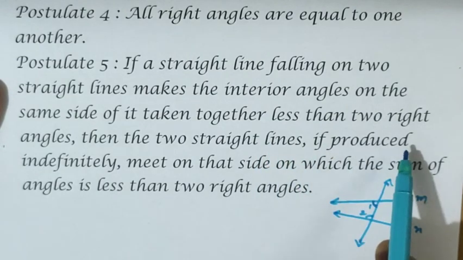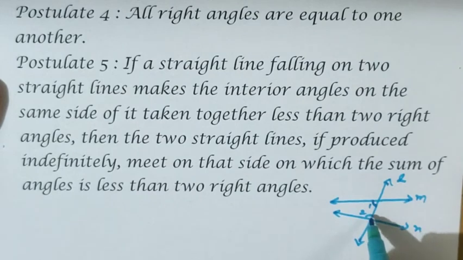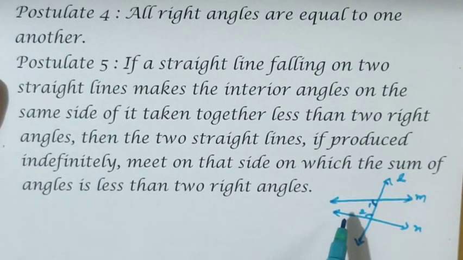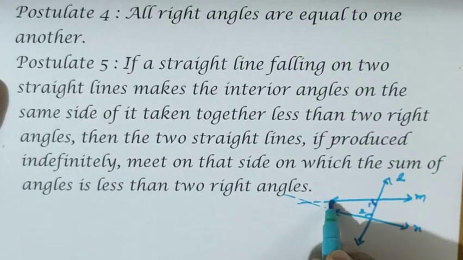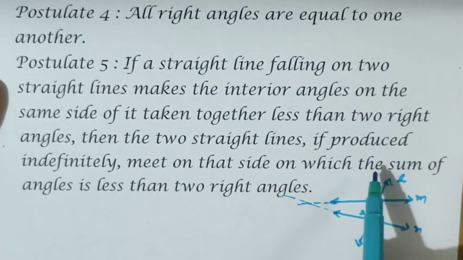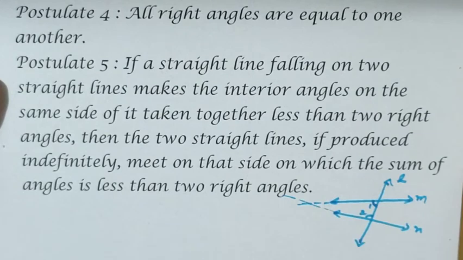If taken together it is less than 2 right angles, that means if we produce these lines, they will meet.